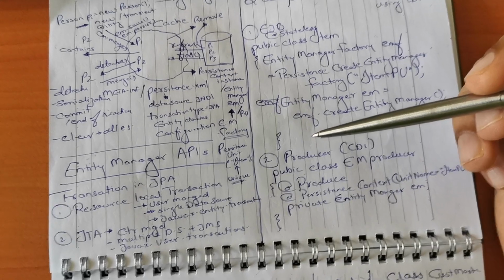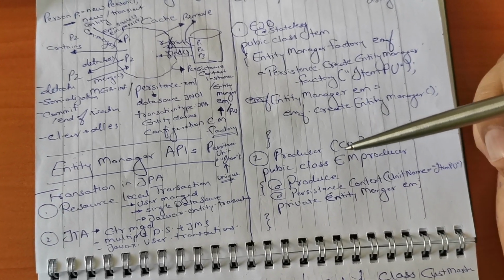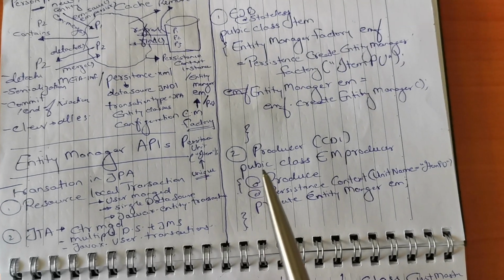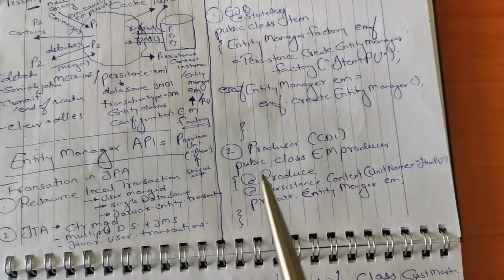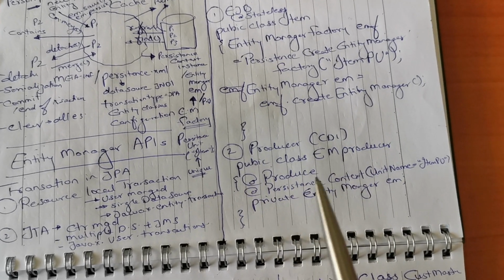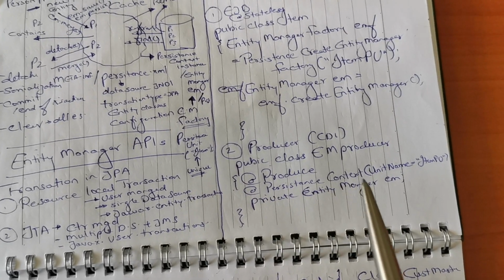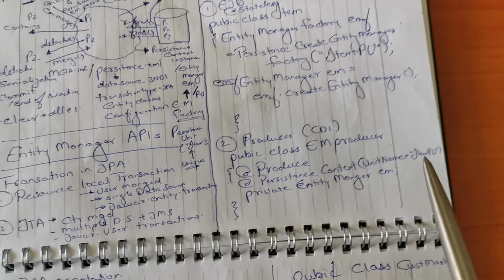Let's make it simple. Another way is a producer, by injecting the entity manager into our code. Let's see how it works. We have one class called public class EntityManagerProducer. We will have an annotation called @Produces. We'll have an annotation @PersistenceContext. What will our persistence context be known as? It will be unitName itemPU.